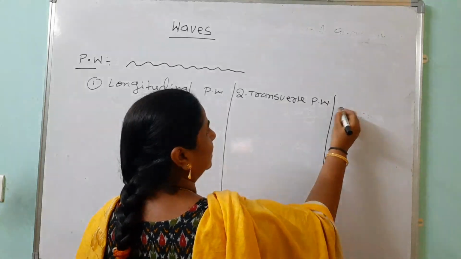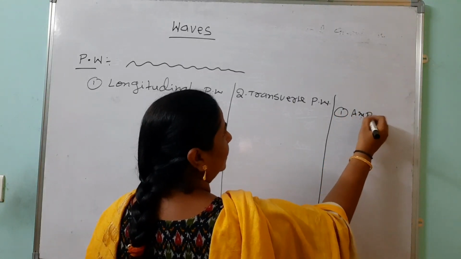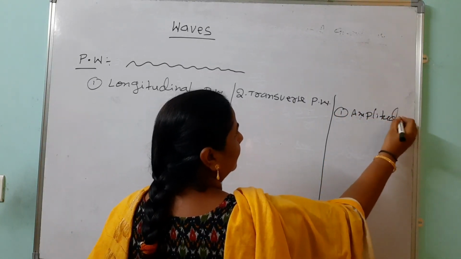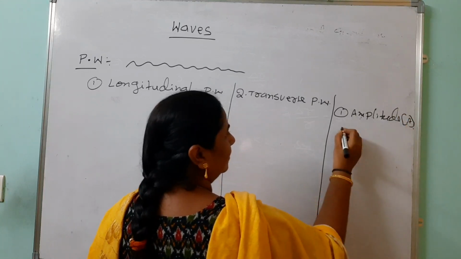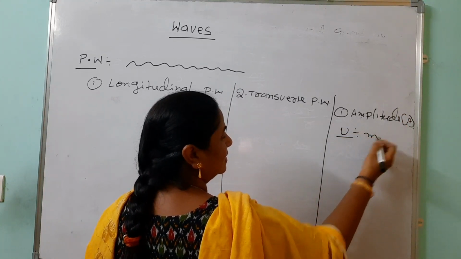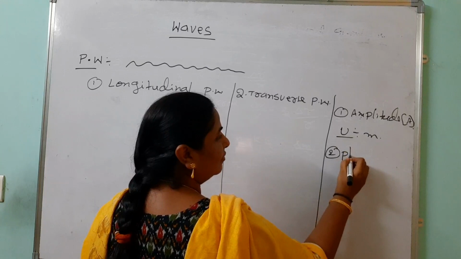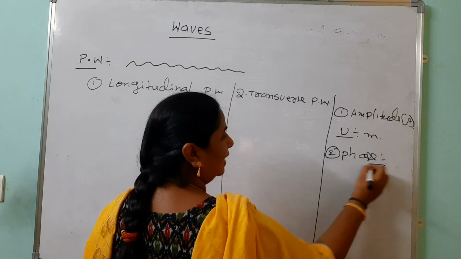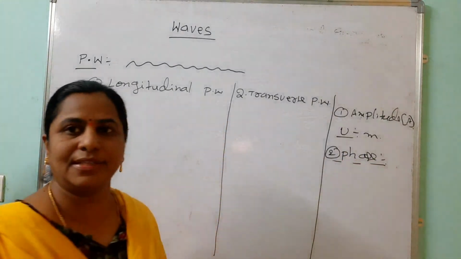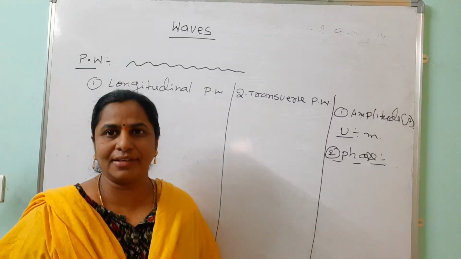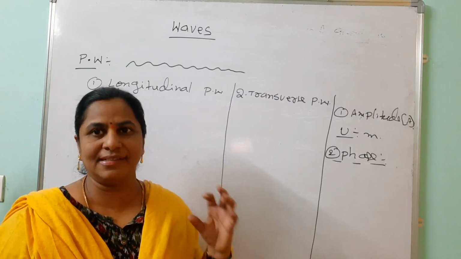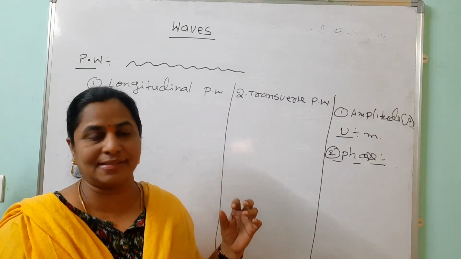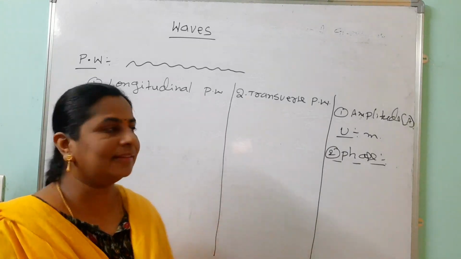Always you should remember that amplitude is represented by A and its unit is the meter. Then the second one is the phase. It plays an important role. It gives the position and direction of the particle at a particular instant or time in space. That is called the phase.